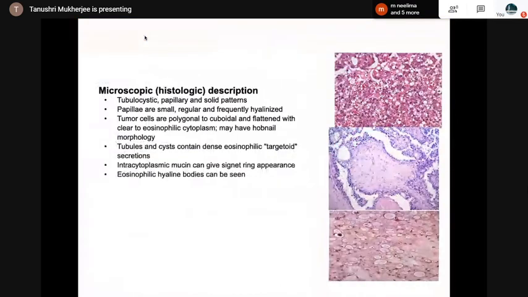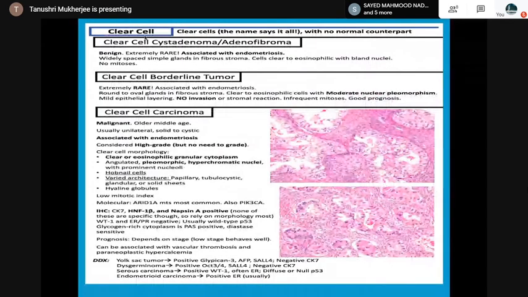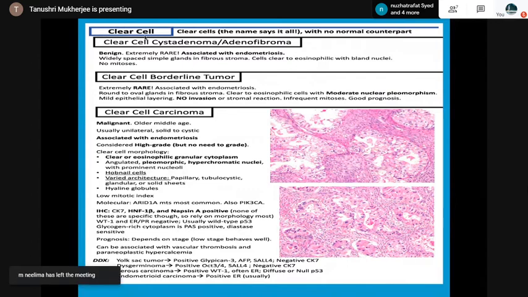Histology: tubulocystic, papillary and solid patterns. Papillae are small, regular. Tubules and cysts contain dense eosinophilic targetoid secretions. Tumor cells have clear to eosinophilic cytoplasm, may have hobnail morphology. Eosinophilic hyaline bodies can be seen. This is the spectrum. Clear cells, no normal counterpart. Clear cell cystadenoma, adenofibroma, then clear cell borderline, and clear cell carcinoma. Differential diagnosis: yolk sac tumor, dysgerminoma, serous carcinoma, and endometrioid.